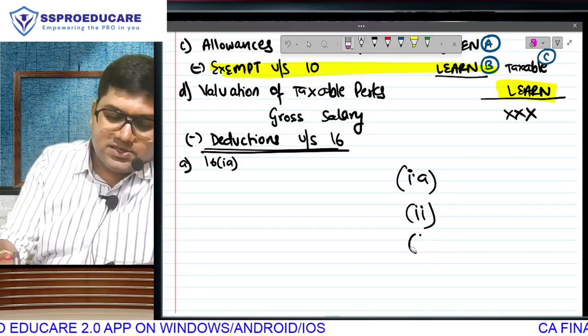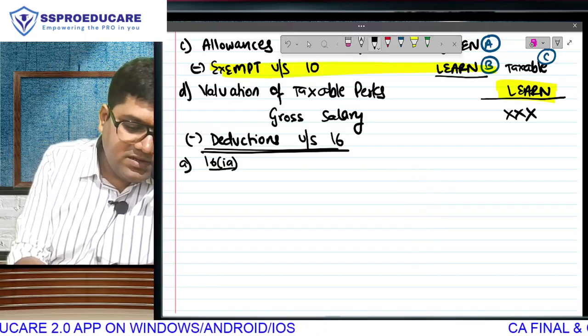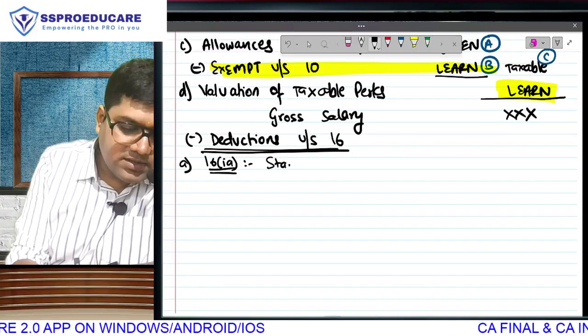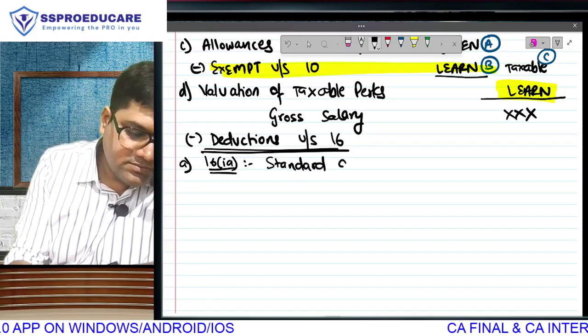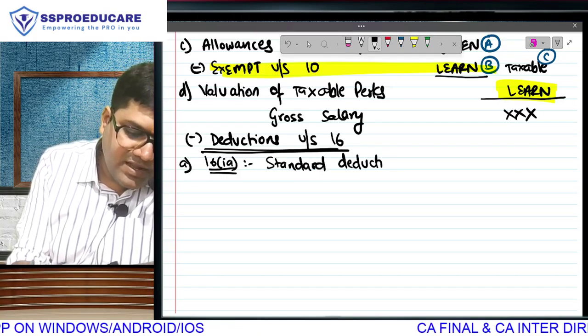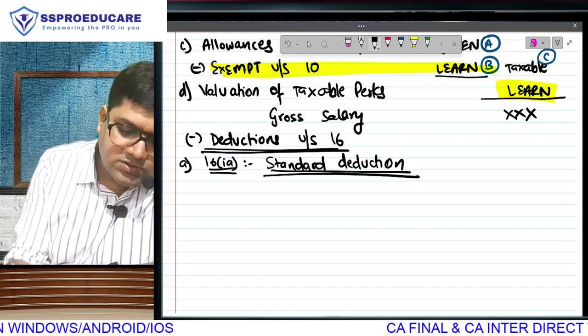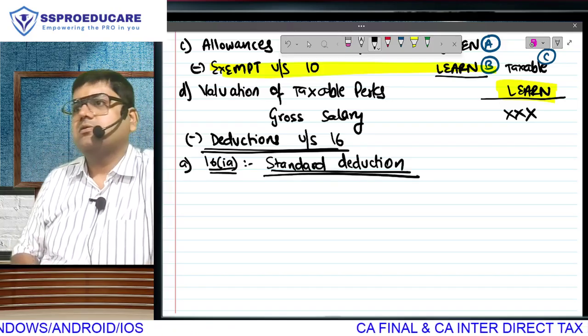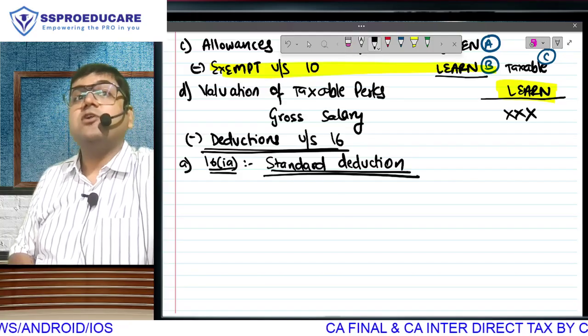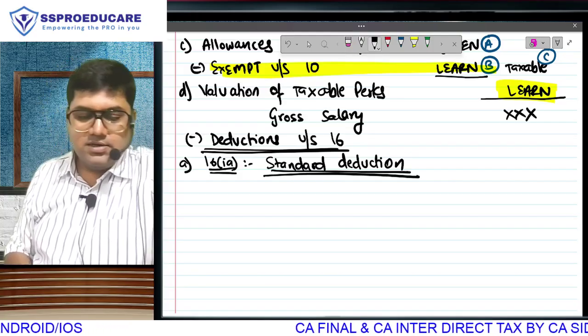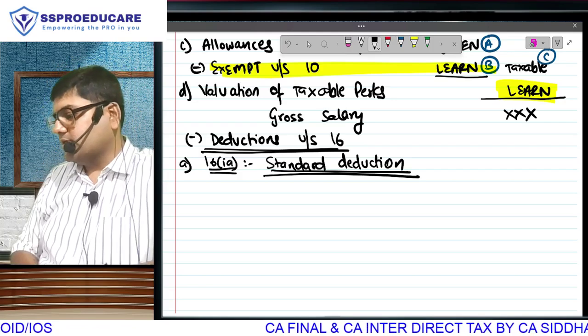So first deduction, section 16(1A), standard deduction. Did we have standard deduction against house property also? How much? 30% of NAV. Under salary we also have standard deduction.